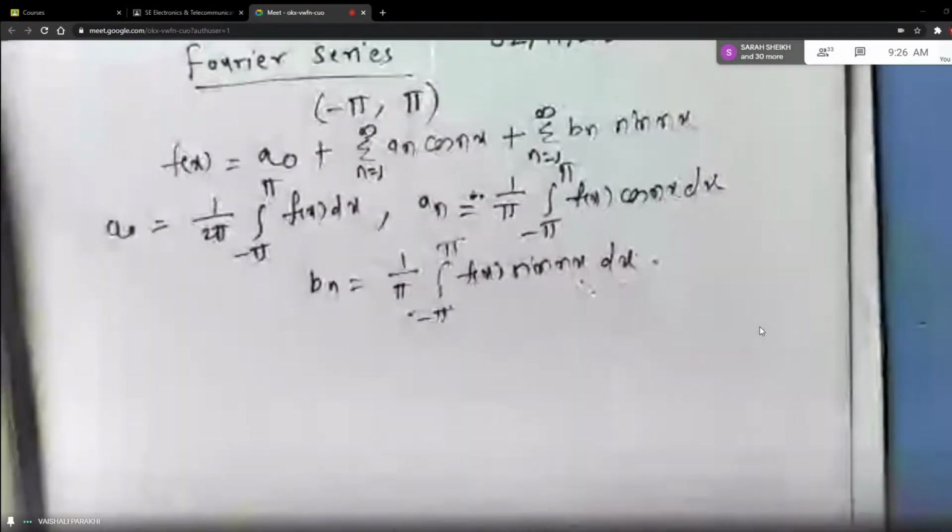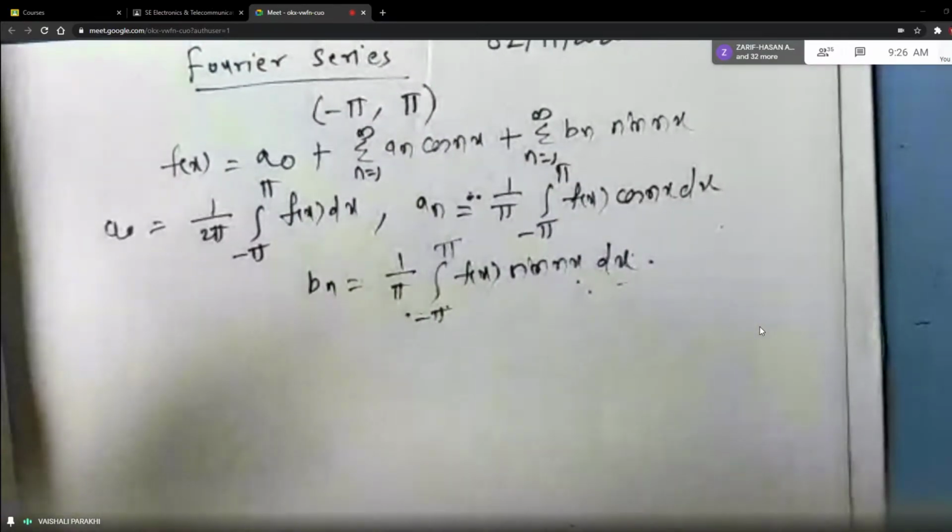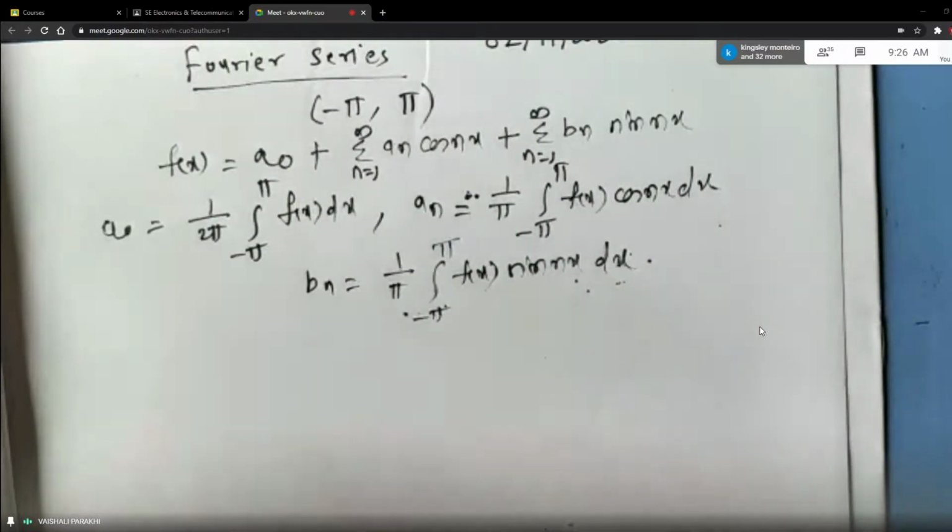Okay. Now what I'm going to tell you is, suppose the function is even or suppose the function is odd. Then what are the changes happening in these formulas? Those changes you need to observe. Now when we use these formulas, students, so what I'll do is I'll just mention it here.